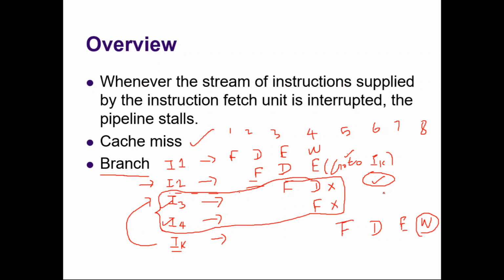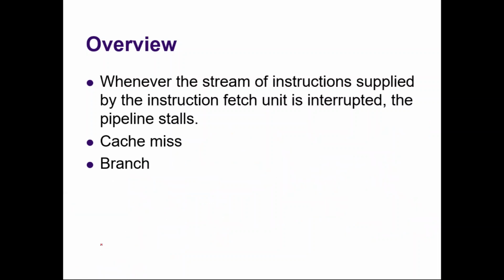So the pipeline is stalled by how many clock cycles? 2 clock cycles. The pipeline is stalled by 2 clock cycles. So here the pipeline has stalled, and this has created a hazard. This hazard is also called an instruction hazard. This instruction hazard is created because of the branch instruction. So this is the topic of this session.